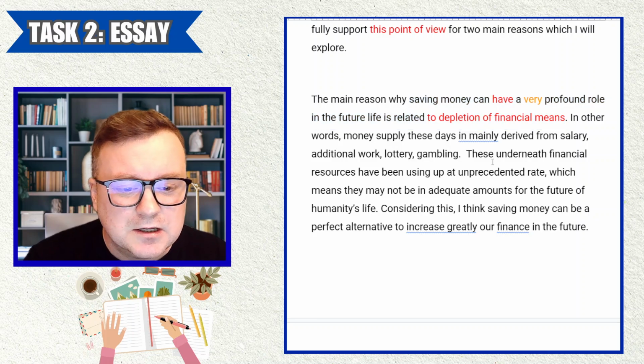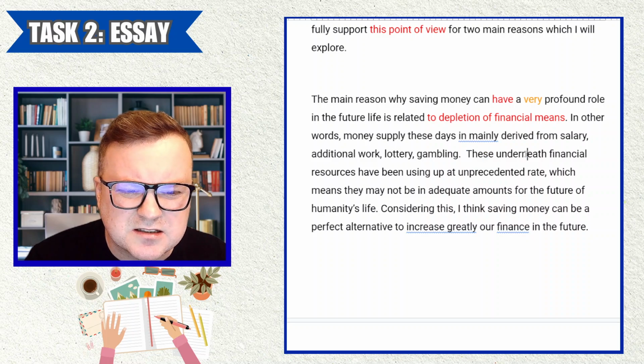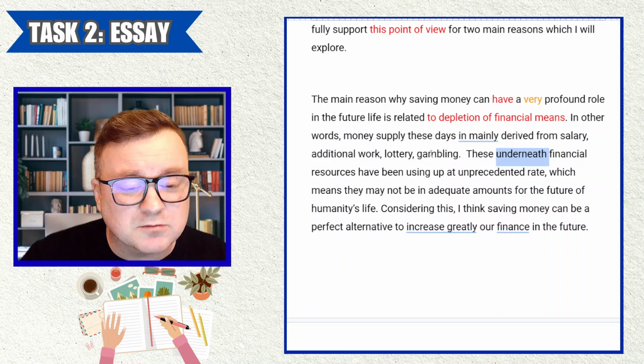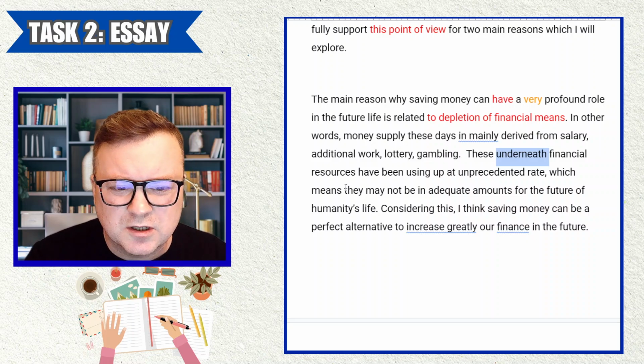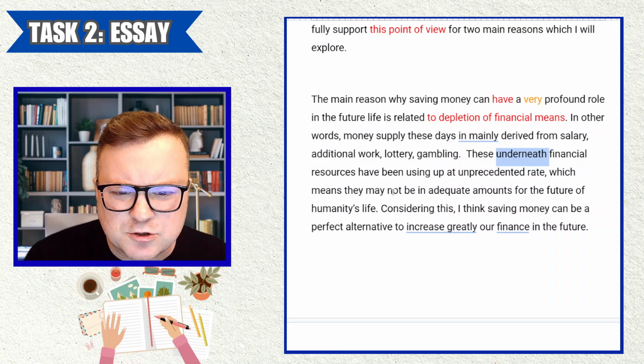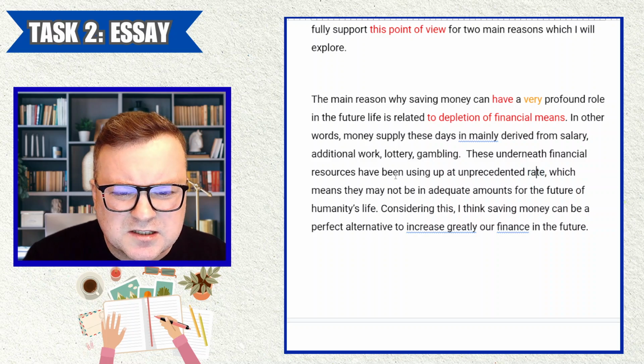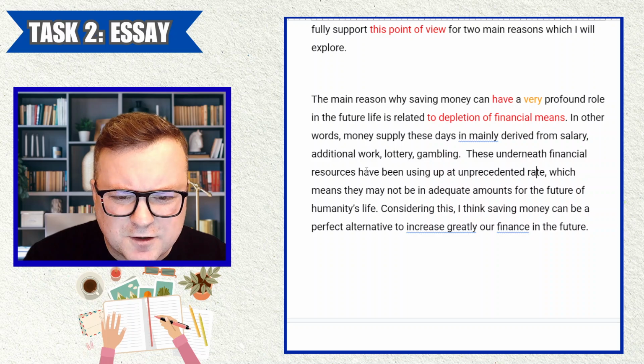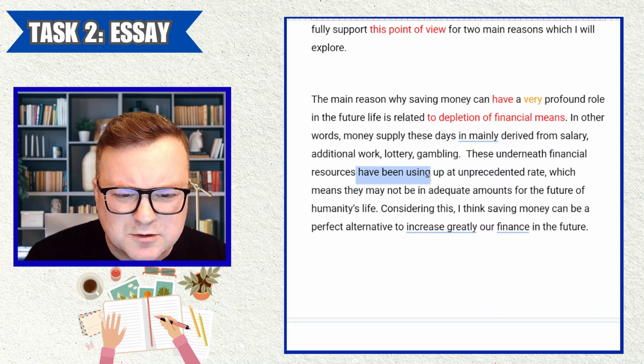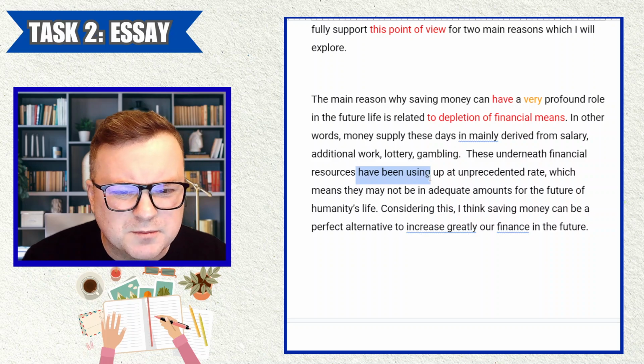I don't know. "These underneath financial resources," I guess. "Underlying" doesn't really work. "These underneath financial resources have been using up at unprecedented rate." Is there an attempt at passive here? Have been using up, have been used up, maybe?